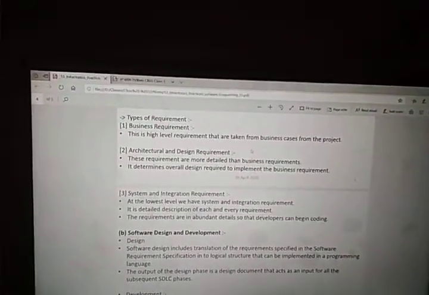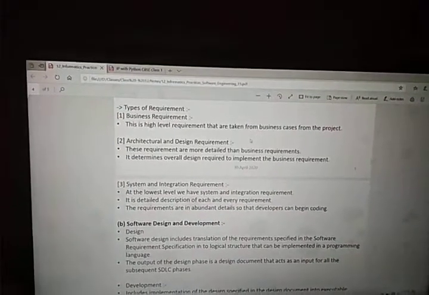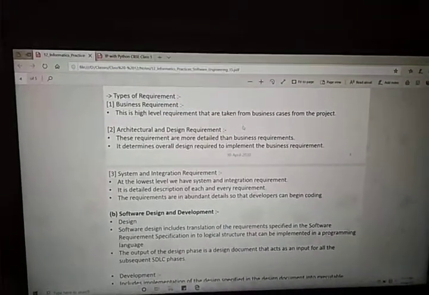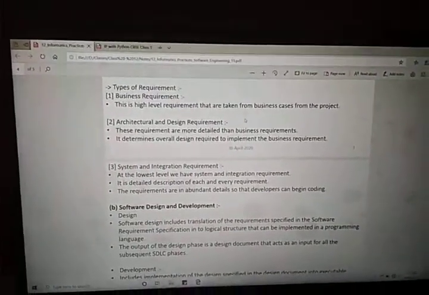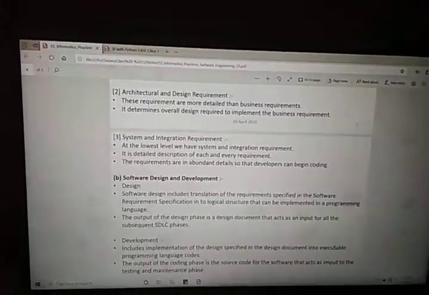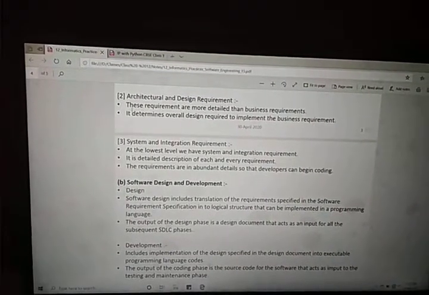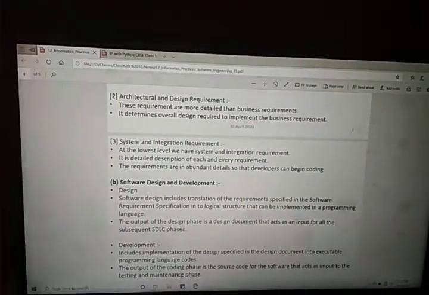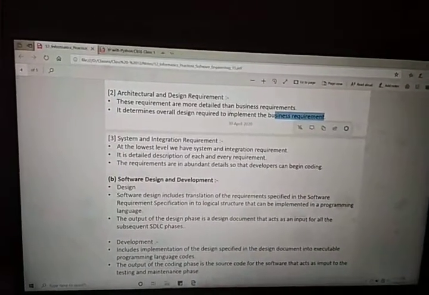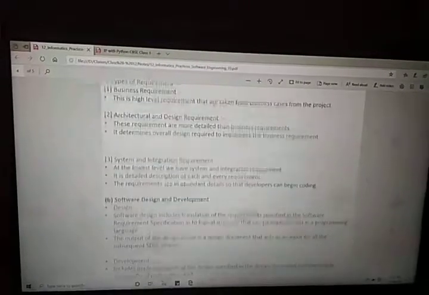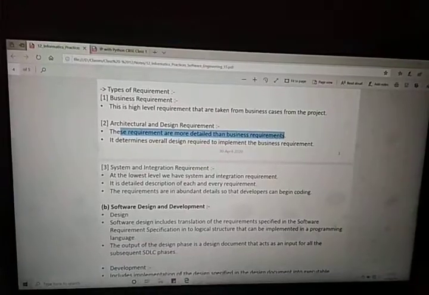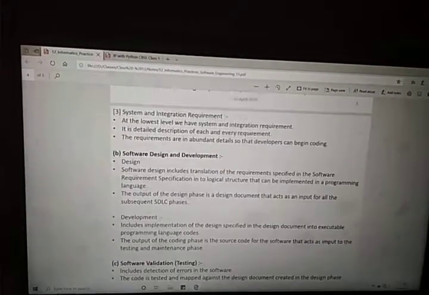Okay, then we have architectural and design requirement. These requirements are more detailed than business requirement. Architectural means how the software is going to be designed, what the architecture will be, and how the modules will interact with each other. These things will be decided in the architectural model. It determines the overall design requirement to implement the business requirement. This means whatever functionality is provided by the business requirement, and whatever else the customer requires, must be available in the software or the project.